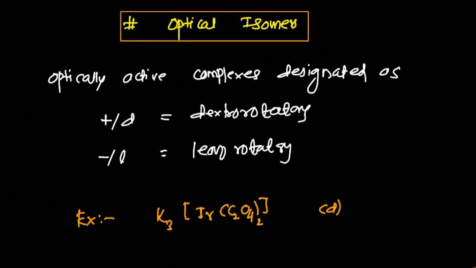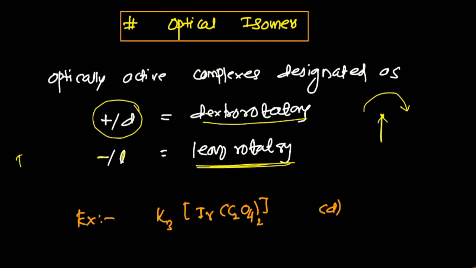And lastly, optical isomerism. Optical means they have optical activity, okay. Those complexes are asymmetric, they do not have any kind of symmetry, like reflection or rotation, there will be no symmetry present, and those complexes are called optically active. Optical isomers are designated as plus or d, also called dextrorotatory, meaning they rotate the plane of polarized light toward the clockwise direction with a positive angle, and negative or l is also called levorotatory, okay.